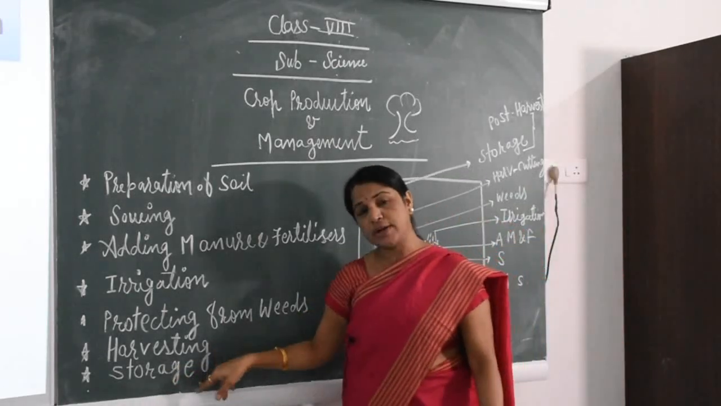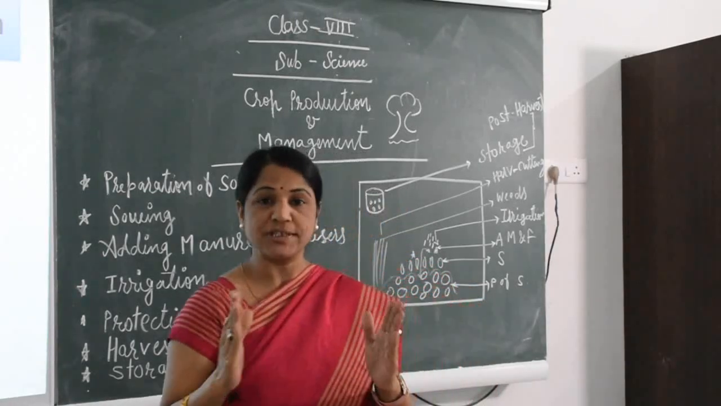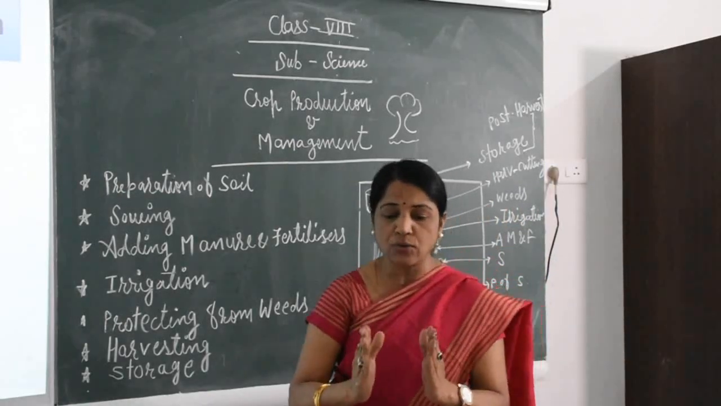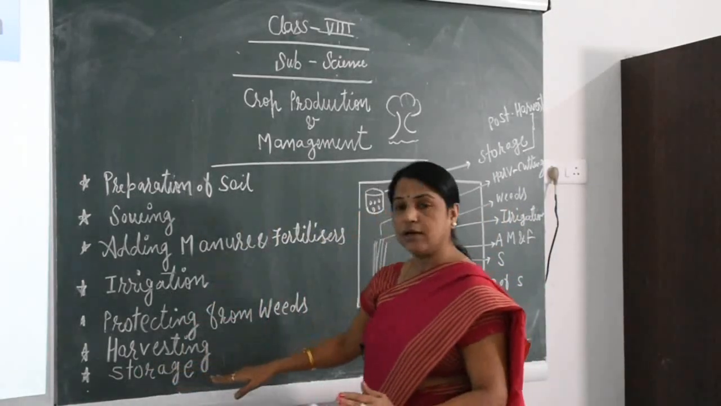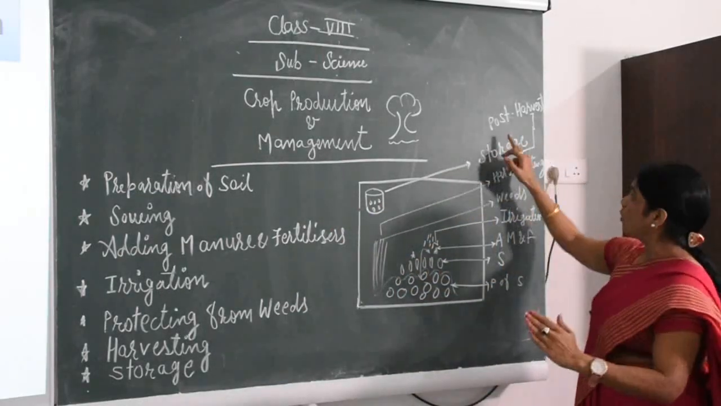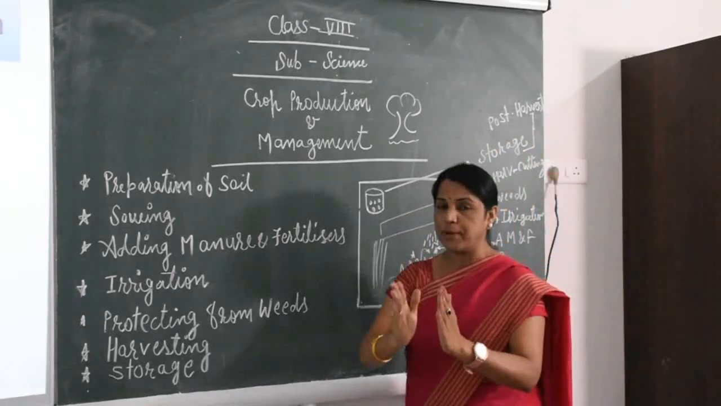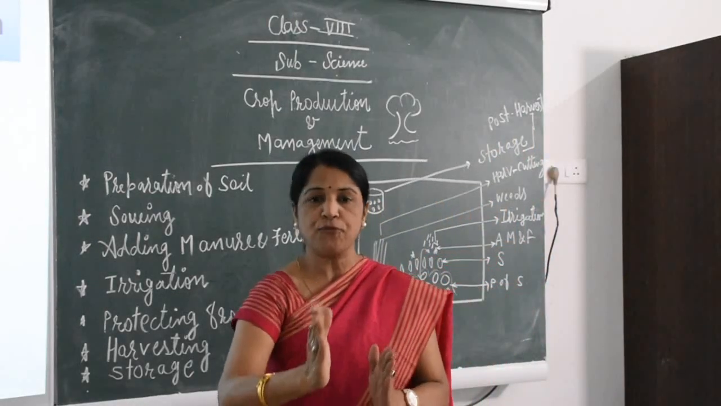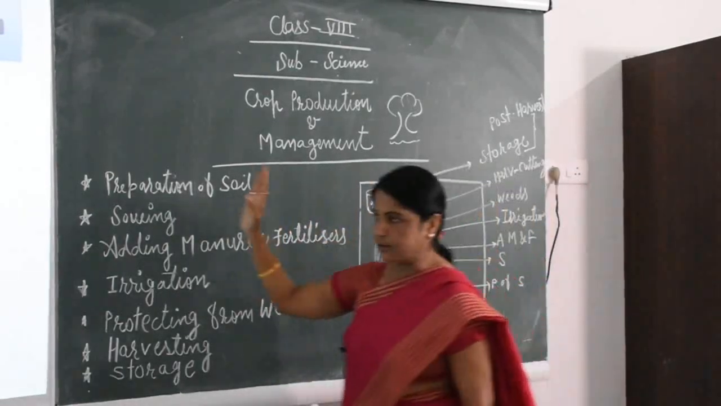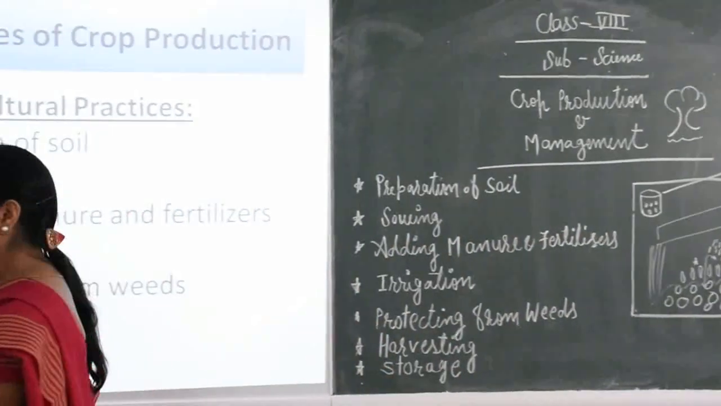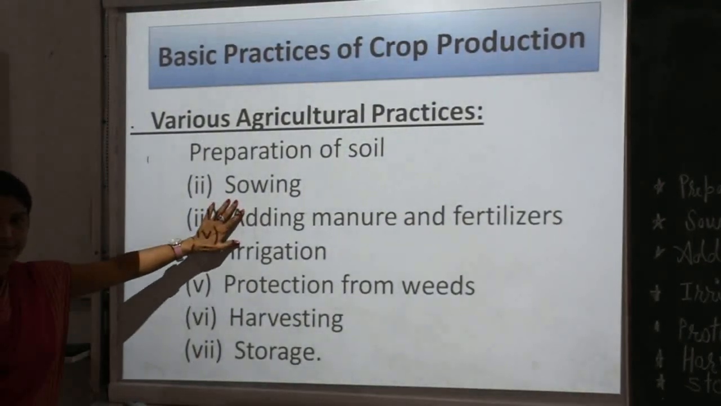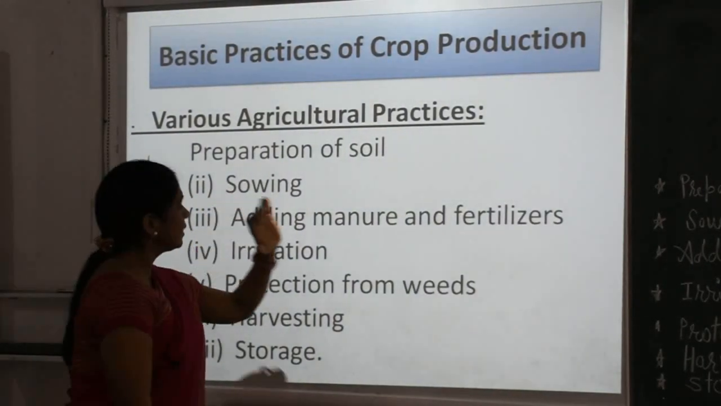After that, the storage. Yes children, when the crop is ready, how do we keep it safe? How do we store it? It is called storage. Keeping it in a safe place is called the post harvest phase. One by one we will see the various agricultural practices. Sowing, today I am going to teach you.